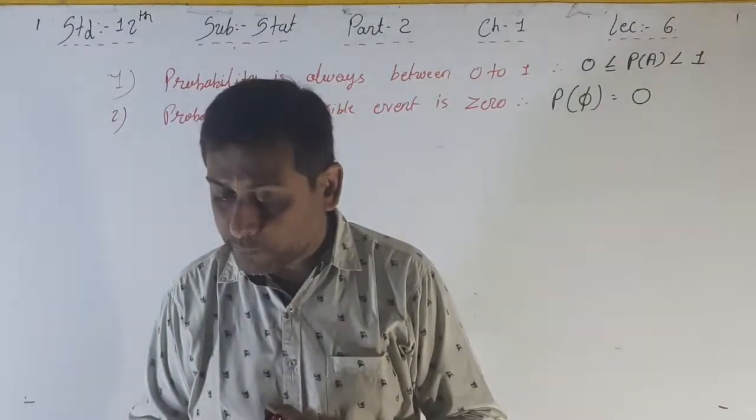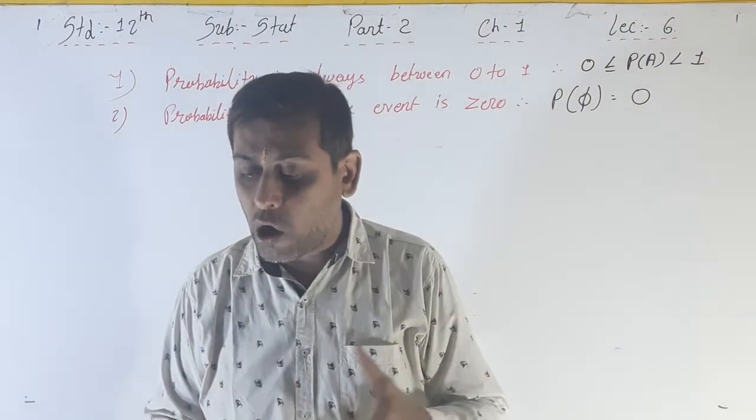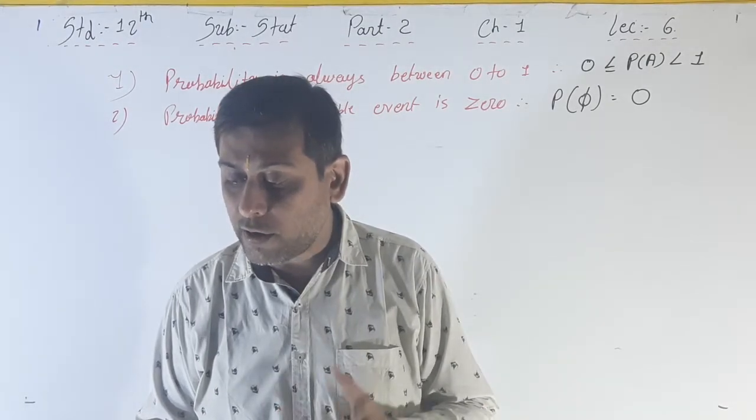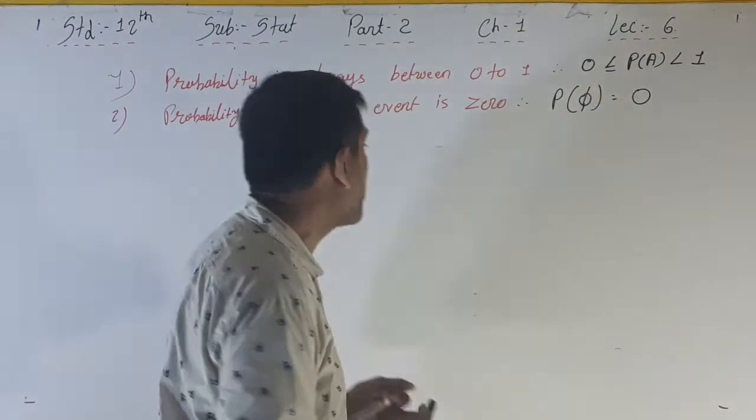Now the third one, the probability of a certain event is always 1. Earlier we have denoted a certain event by U, hence P of U is equal to 1.